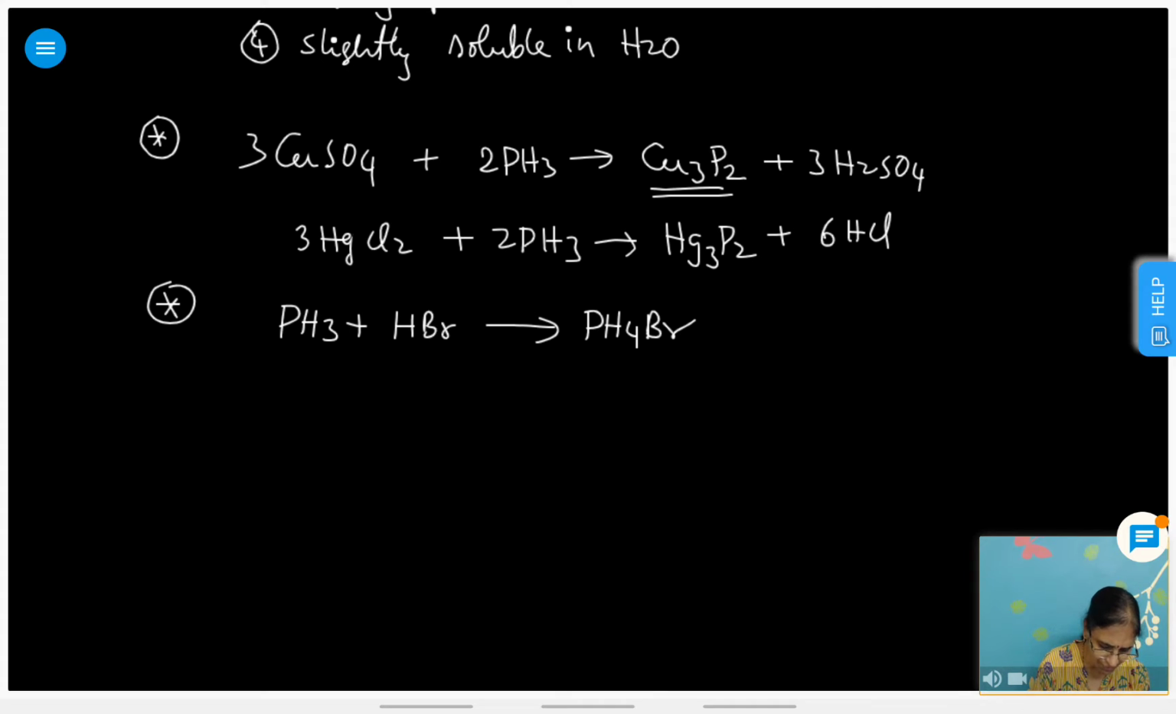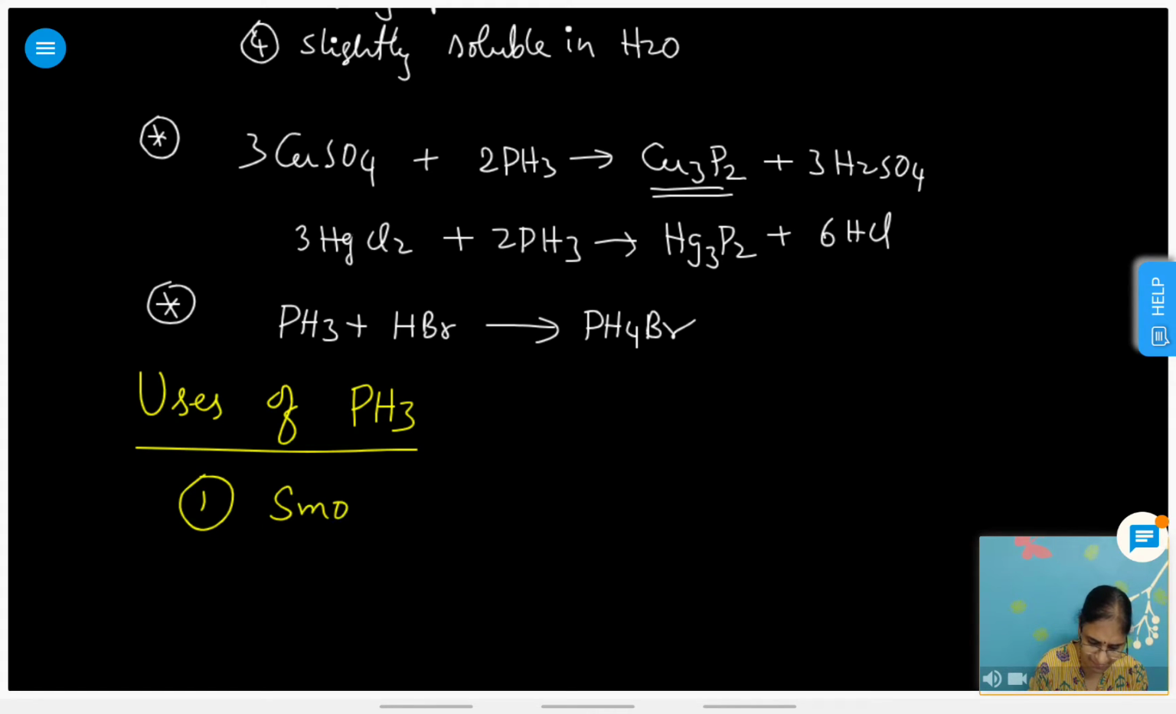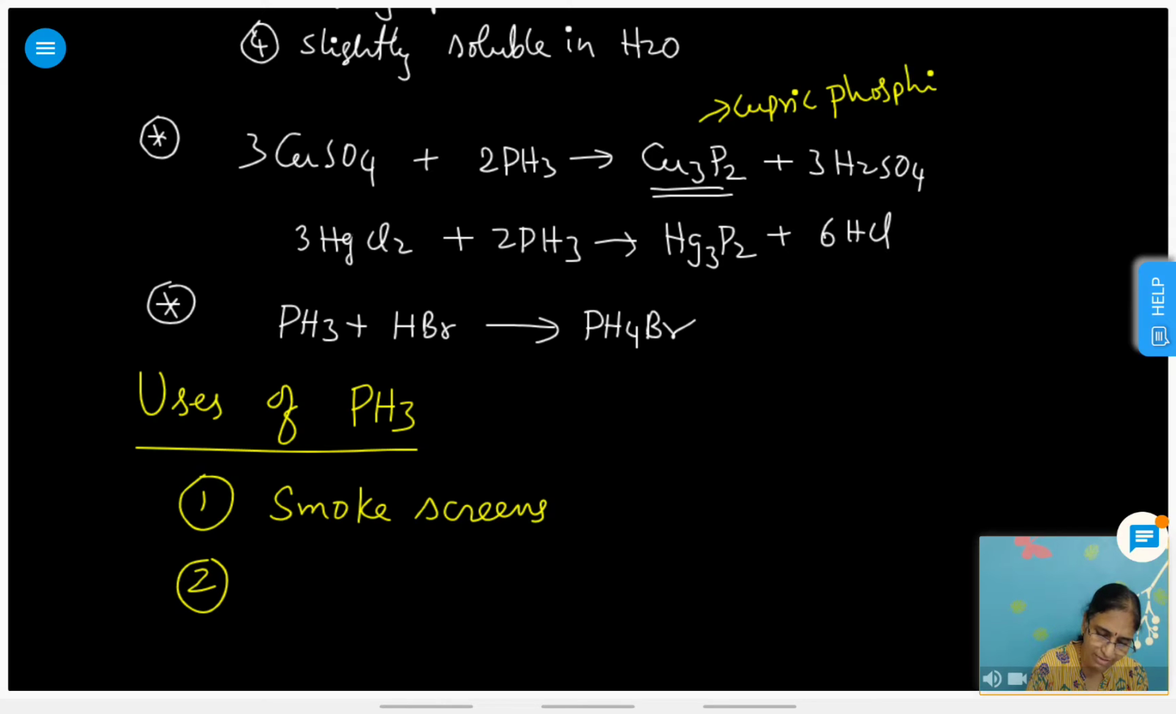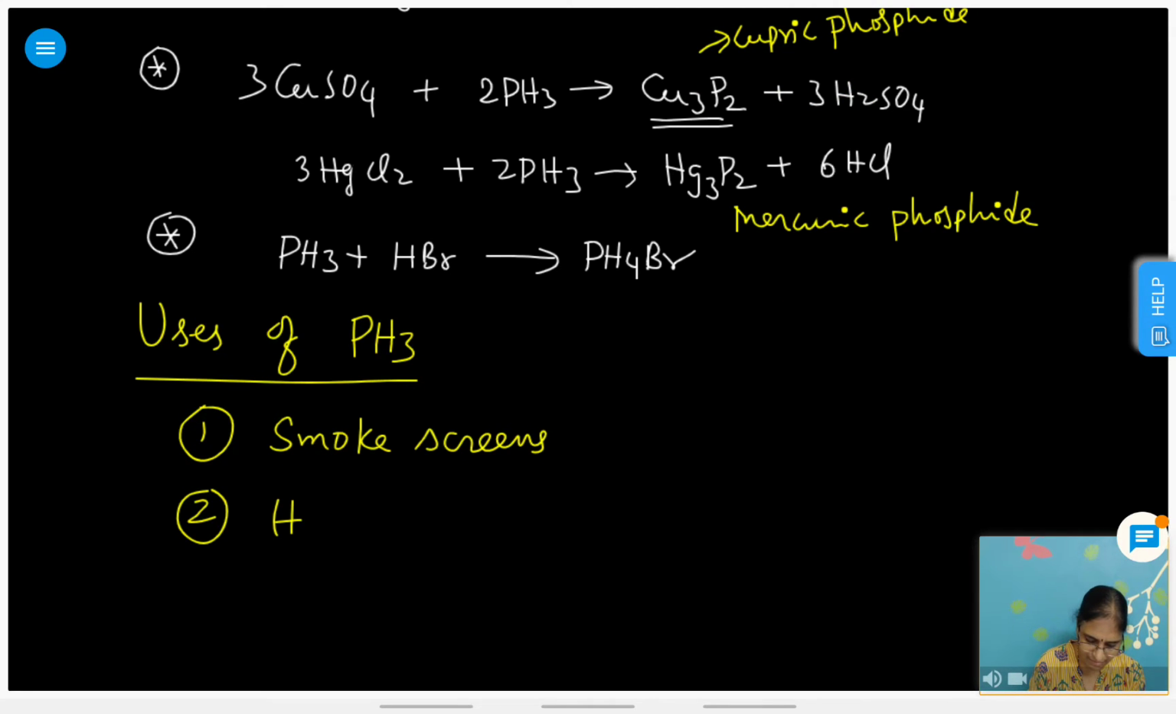Next, uses of PH3. Two very important uses are there. One is it is used in smoke screens. This is called cupric phosphide, which gives rise to the corresponding phosphides, and this is called mercuric phosphide. Done with this. The second use is in Holmes signals.